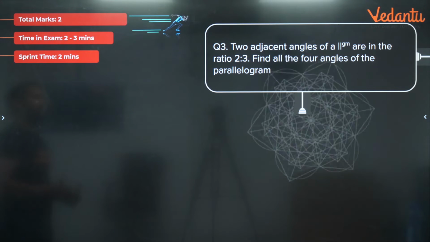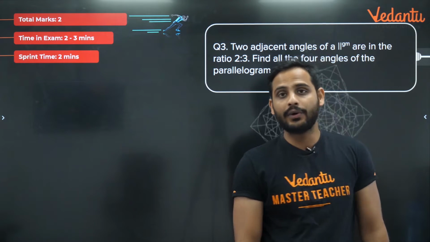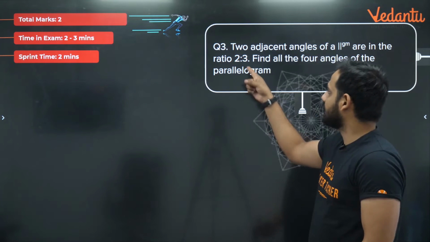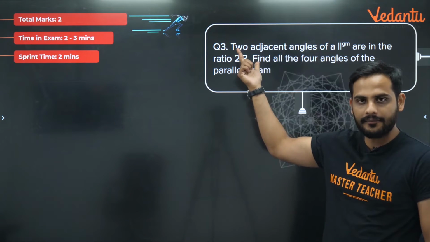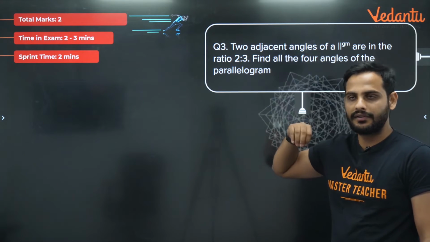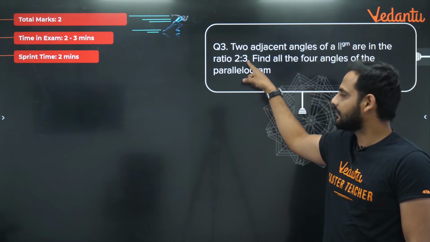Two adjacent angles of a parallelogram are in the ratio 2:3. Find all the four angles of the parallelogram. Now, two adjacent angles are what? They are supplementary. So I can say 2x plus 3x is equal to 180. 5x is equal to 180. That means x is equal to 36. So this angle will be 54. This angle will be 36, and this angle.